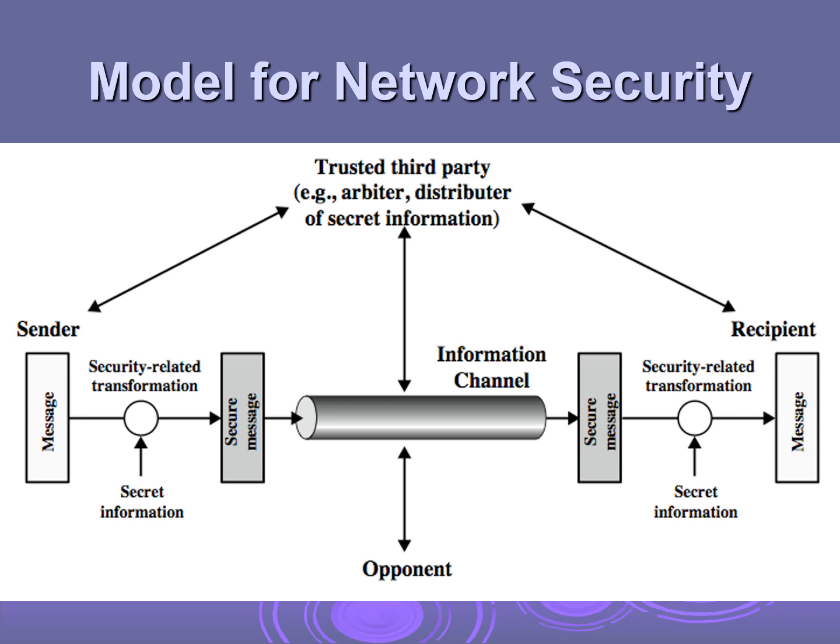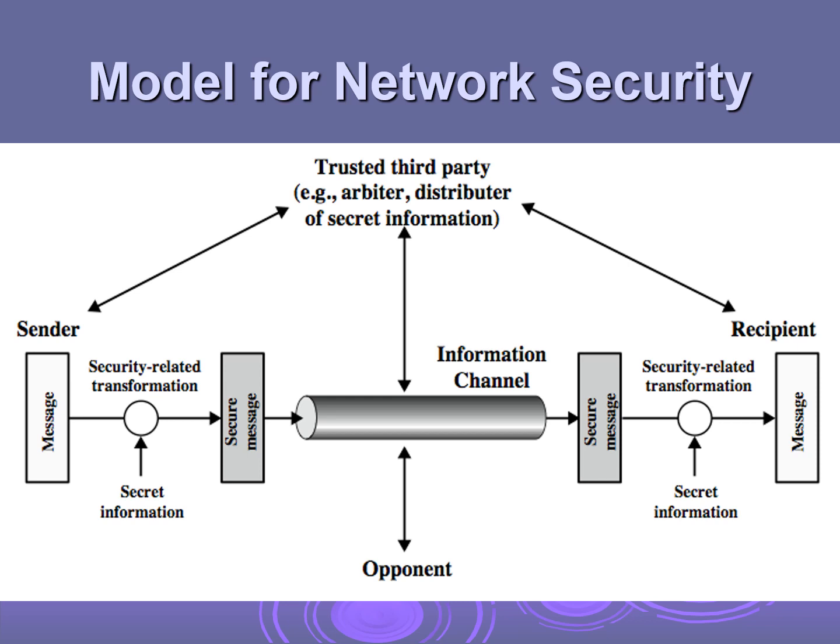Initially a security related transformation is done. The security related transformation is the cryptographic technique or the cryptographic algorithm. We use encryption techniques or cryptographic algorithms to transform the message into some other unreadable or unintelligible format. For that a secret information is required. The secret information is normally called a key, or a password. Once this security related transformation applying the key is done, the message gets converted into a secure message.